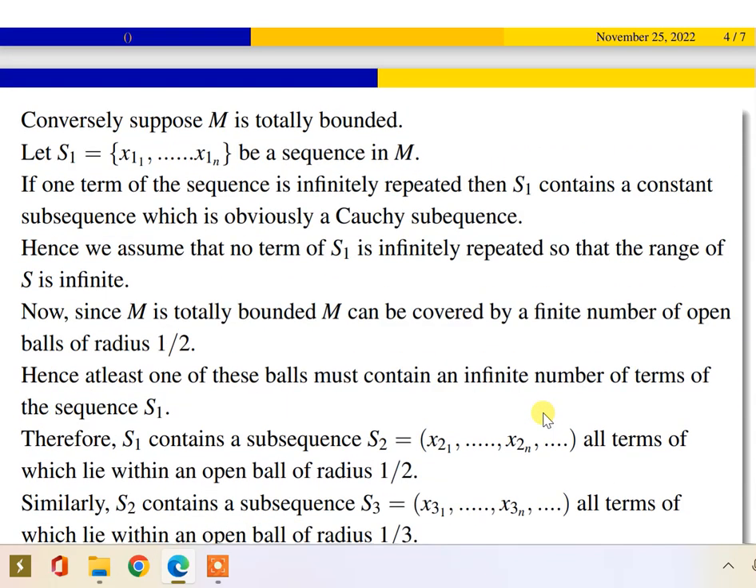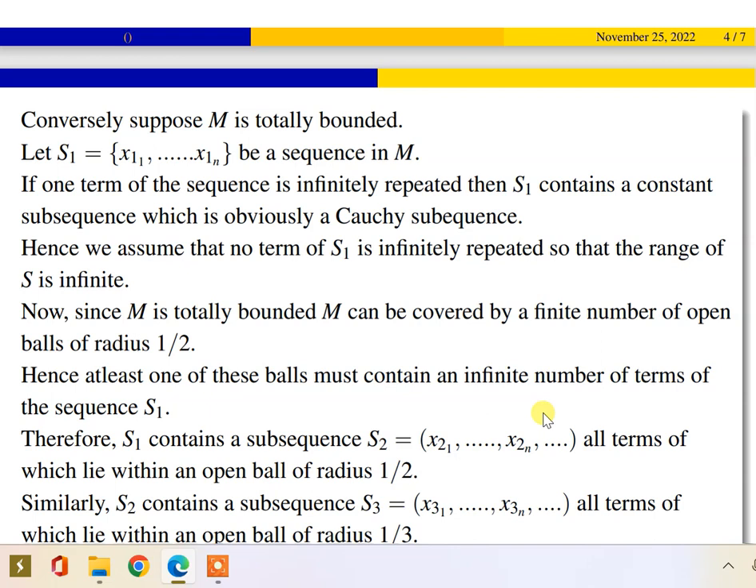So now the next part of this theorem is the converse: suppose M is totally bounded. So what is our claim? Here I just missed the claim. The claim is: every sequence in M has a Cauchy subsequence. For that, we constitute one sequence S1. The elements of S1 are nothing but the indexed family x11, etc., up to x1n. x1 is a fixed element. We fix the index for x1.